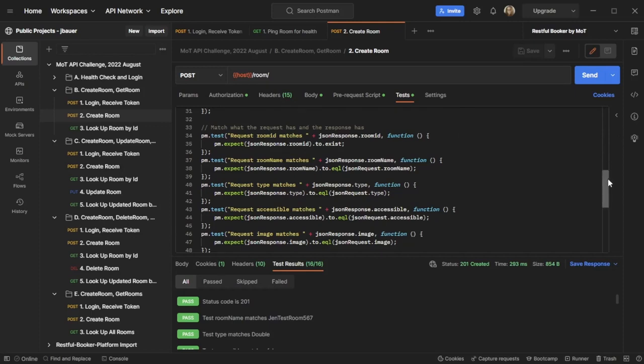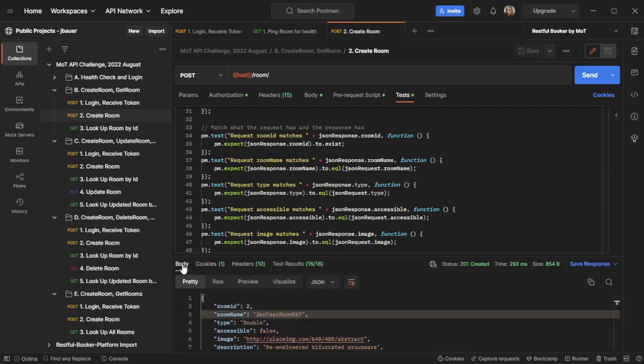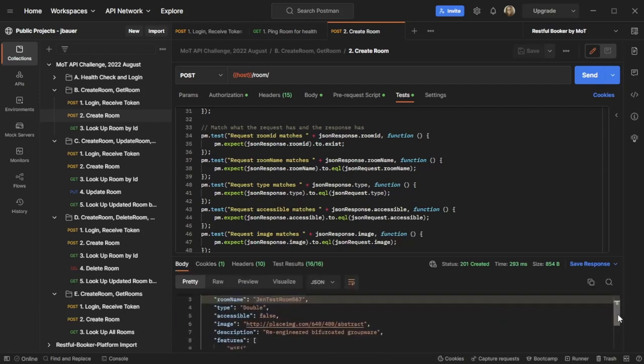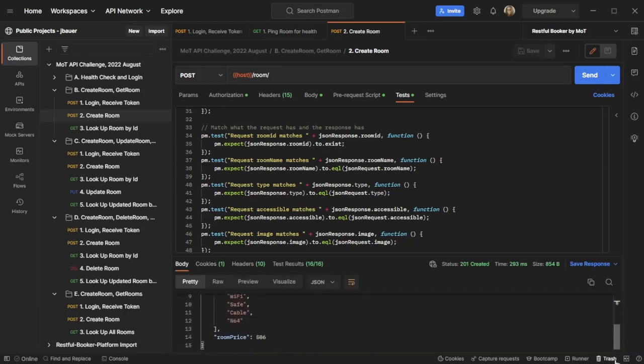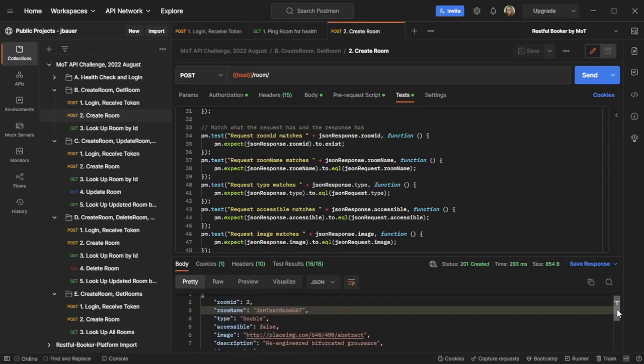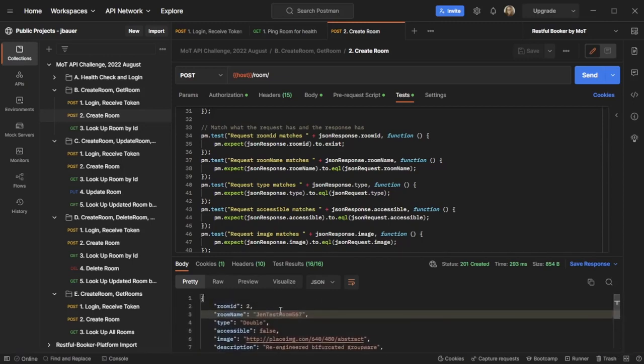what we received back. Now in this case, they're very similar, right? So for this example, it's a little bit redundant to see so much of what we sent being parroted back to us. The only difference really is that we get a room ID. But in other cases and with other APIs, it's a good practice to think through, oh, what I'm sending may not necessarily be something that reflects back. So maybe I want to go ahead and test for other values.